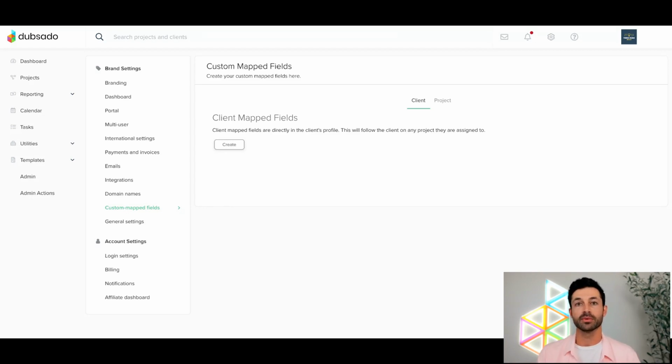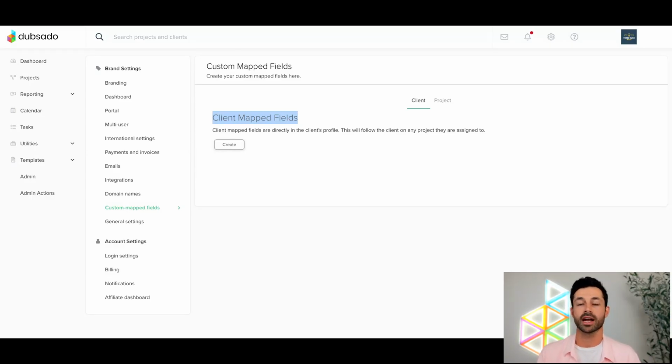And this is important. Maybe you have a repeat client, right? And you want to always know what their birthday is. That way you can send them maybe like a little happy birthday card in the mail, for example. As soon as you collect that client information and it's saved as a client mapped field, it sticks with the client over the course of as many projects that you have with them into the future. So if I have a client named Shelly, right, and their birthday's on January 1st, they work with me and they had a really good time.